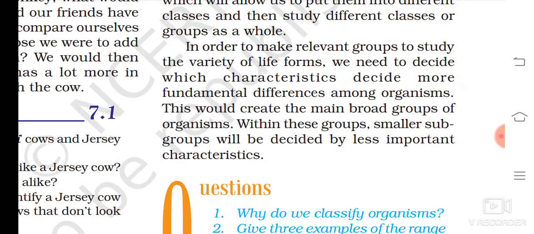In order to make relevant groups to study the variety of life forms, we need to decide which characteristics decide more fundamental differences among organisms. This would create the main broad groups of organisms. Within these groups, smaller subgroups will be decided by less important characteristics.